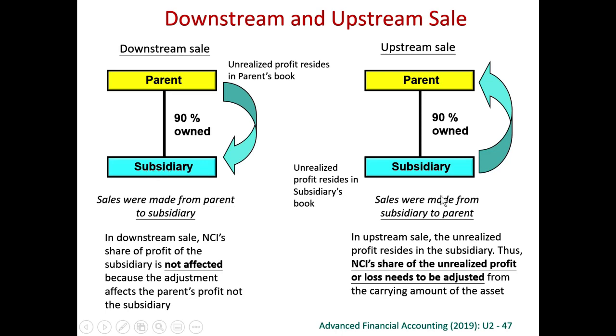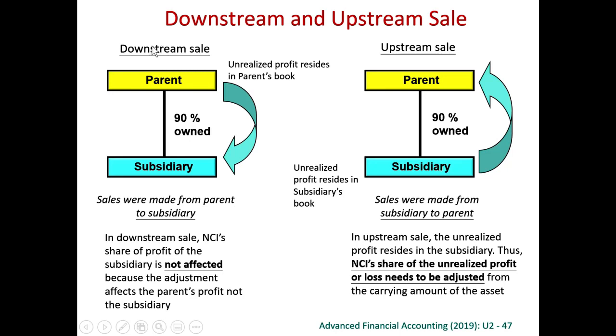The other way around, if this is a sale from the subsidiary to the parent, we think that the consolidation adjustment is a consolidation adjustment on the profit of the subsidiary. Because this is a consolidation adjustment on the profit of the subsidiary, we need to ask the non-controlling interest of this subsidiary to bear its portion.